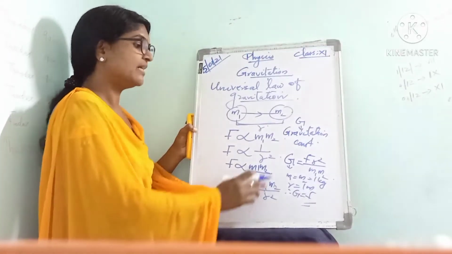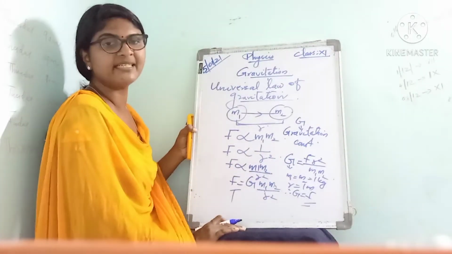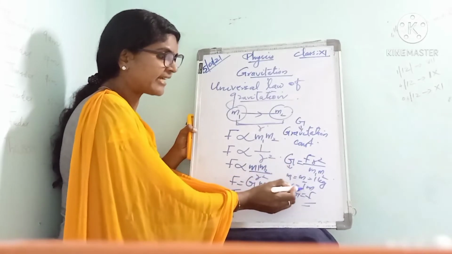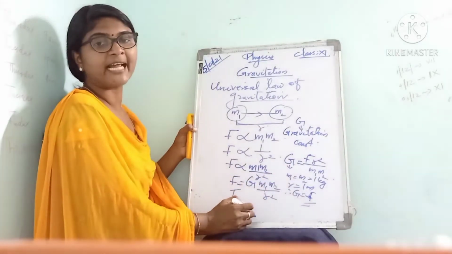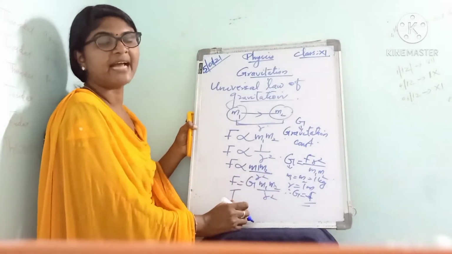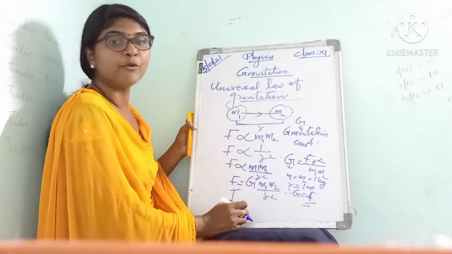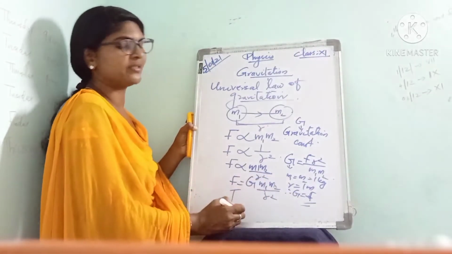That is actually the universal gravitation constant. It is defined as the force of attraction, G is equal to F. So it is defined as the force of attraction between two bodies of unit mass placed at a unit distance apart. That is the universal gravitation constant.